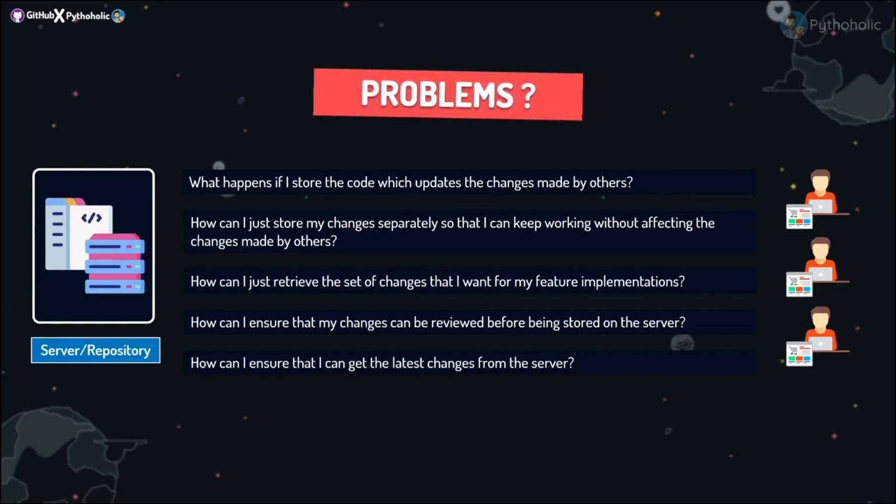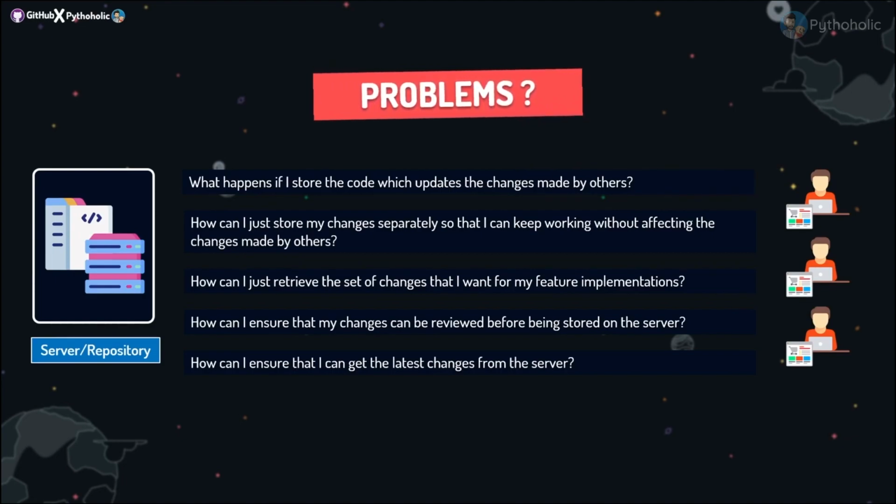The first and a very important point that would come into our mind is, think about what would happen if you store the code which updates the changes made by others. It would override the changes, isn't it? How will you store your changes separately so that you can keep working without affecting the changes made by others? Or even how can you retrieve just the set of changes that you want for your feature implementation?